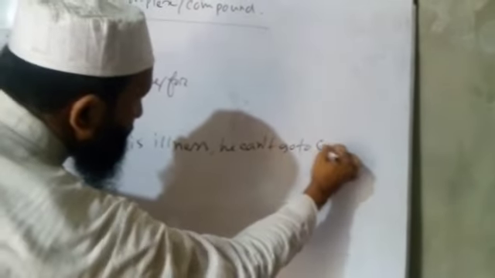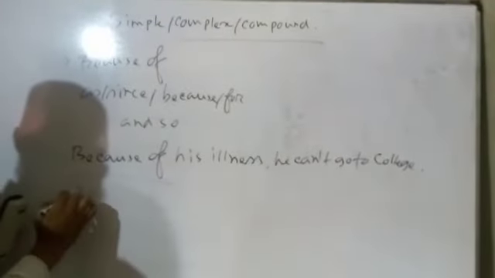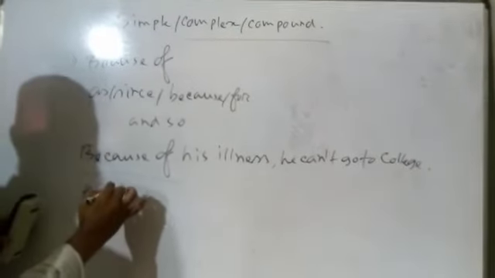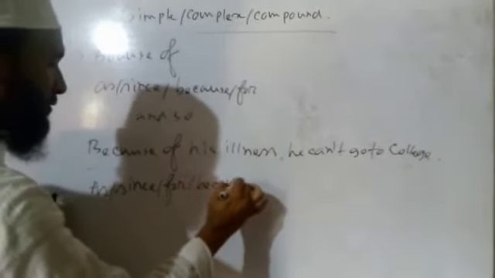Here because of is used in a simple sentence, so in complex we can use as, since, for, or because, any one.